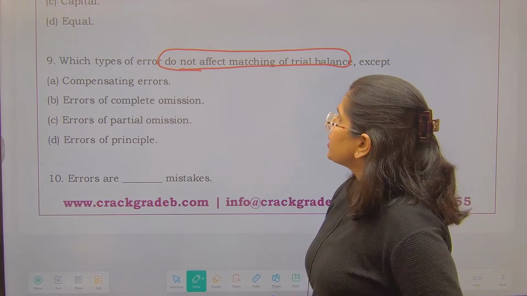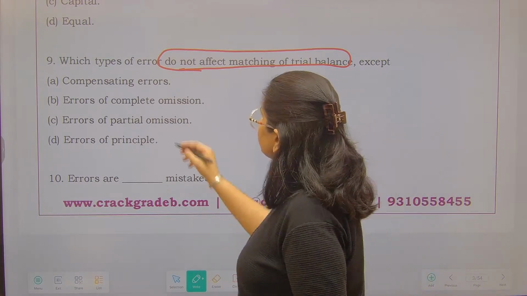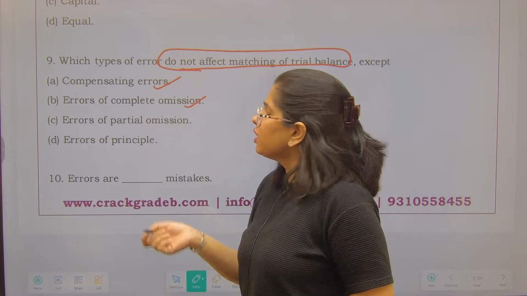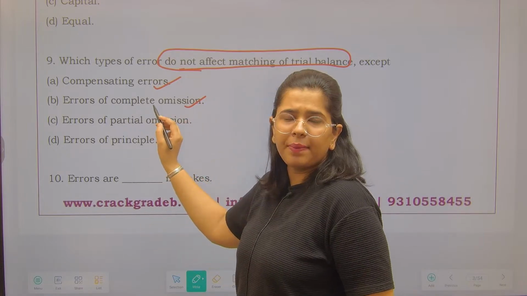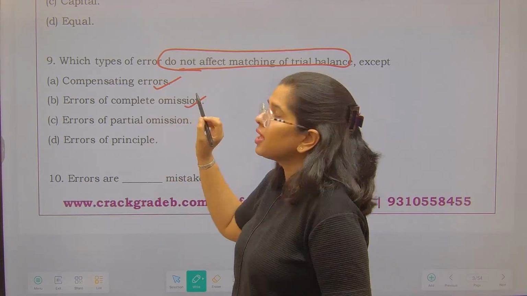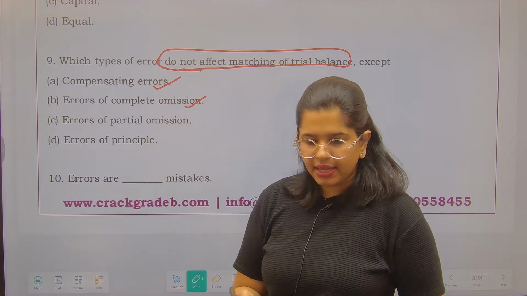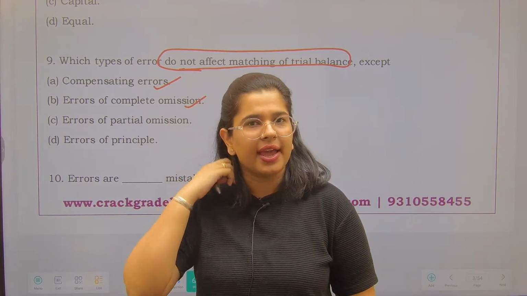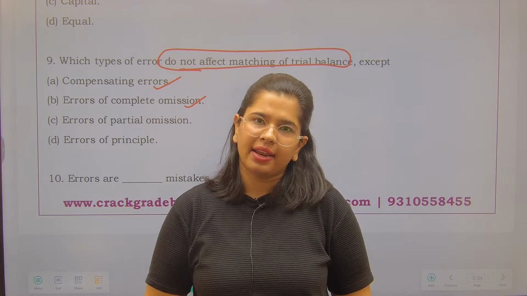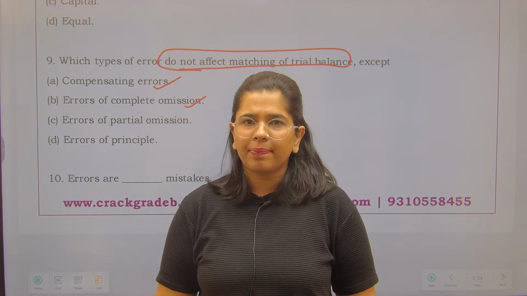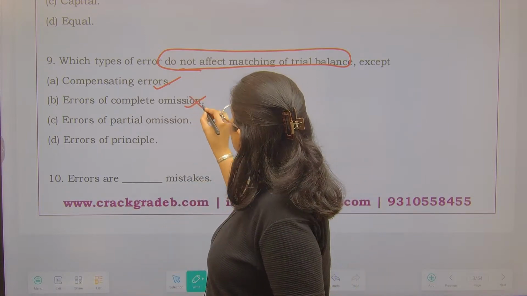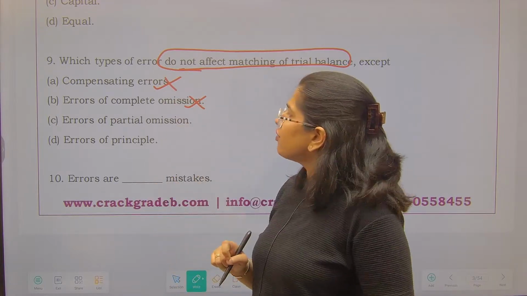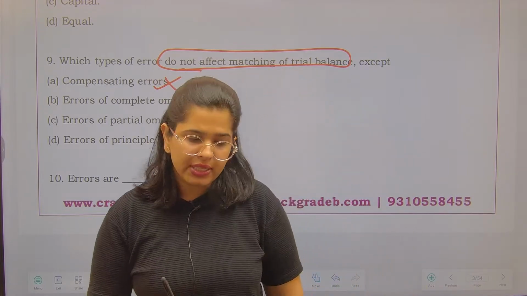See, with respect to compensating errors, suppose you have forgotten to include a transaction, so it is not going to impact your trial balance matching. If a compensating error is there, then also it is not going to impact your trial balance. Yes, exception पूछा है यहाँ पे. So these two are not the options for me. Now two options are left: errors of partial omission, errors of principal.